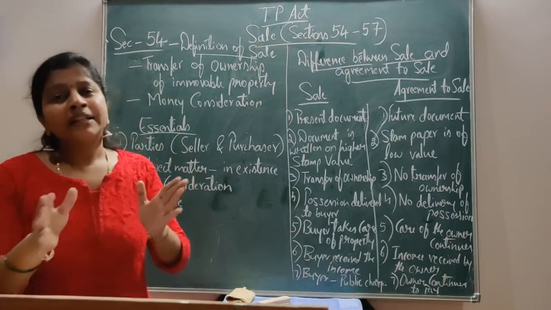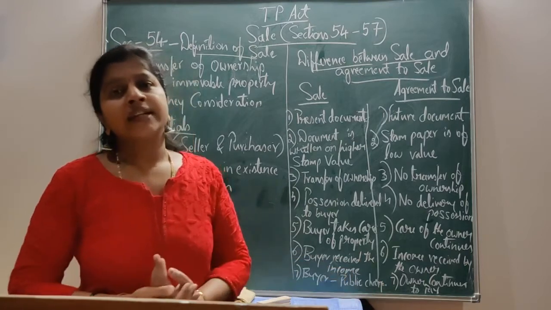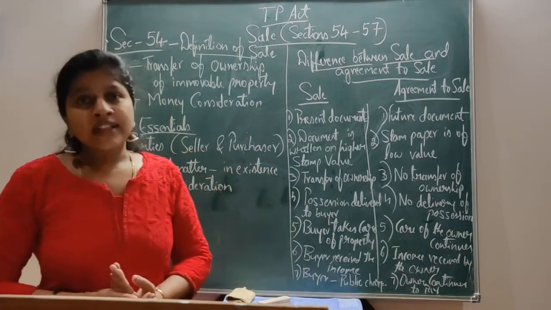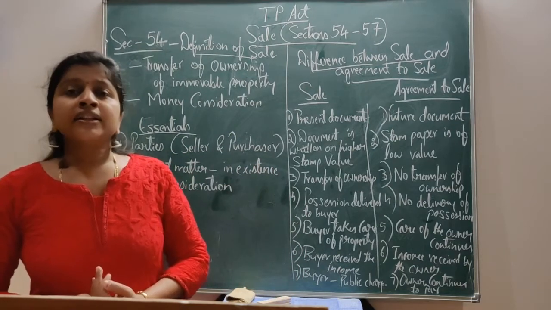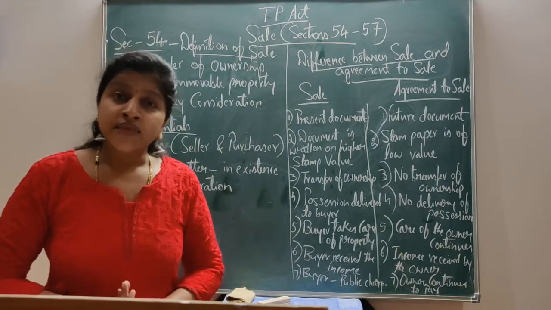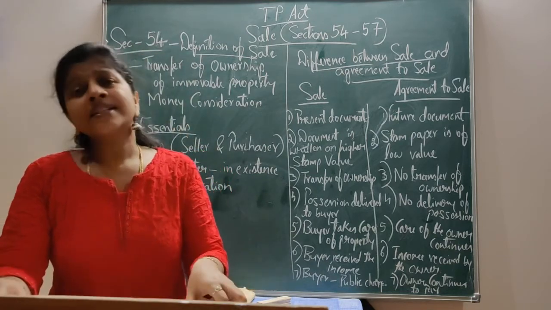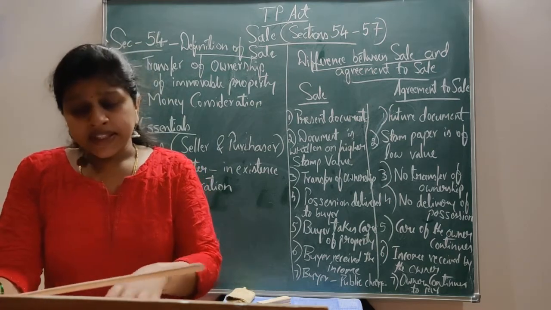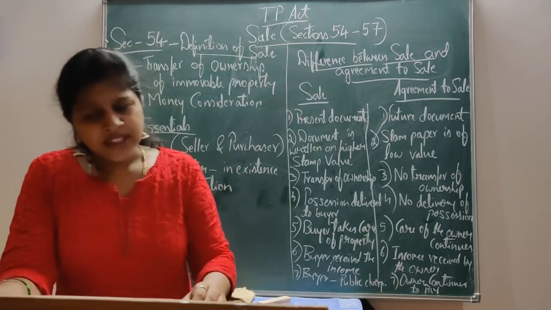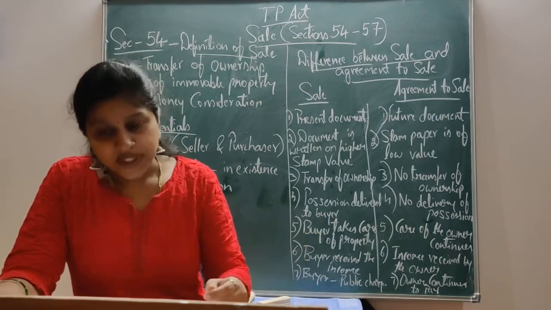Here there are two parties in the sale. One is the transferor and the other is the transferee. The transferor is also called a vendor, and the person who purchases the property is also called a transferee or vendee. As I told you, a transfer means a bundle of rights will be transferred to the transferee. That's the absolute right. It will be transferred to the transferee.